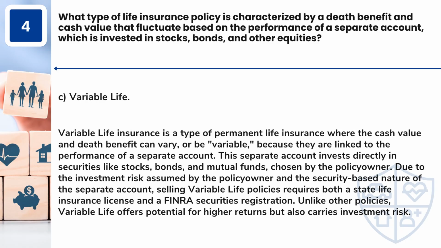Answer: C. Variable life. Variable life insurance is a type of permanent life insurance where the cash value and death benefit can vary, or be variable, because they are linked to the performance of a separate account. This separate account invests directly in securities like stocks, bonds, and mutual funds, chosen by the policy owner.